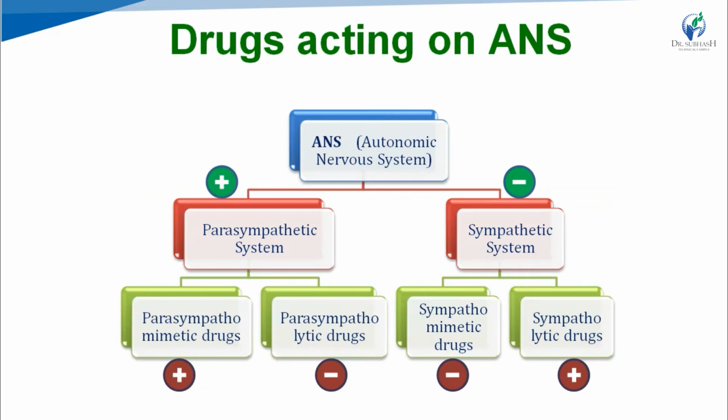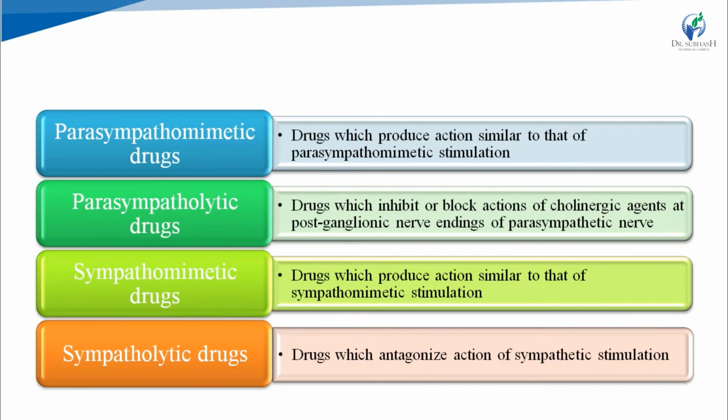Drugs acting on the ANS can be classified into four main classes: parasympathomimetic, parasympatholytic, sympathomimetic, and sympatholytic. Mimetic means to mimic, to copy, and lytic means to oppose or to antagonize. As simple as that. Parasympathomimetic drugs are the drugs which produce action similar to parasympathetic stimulation.